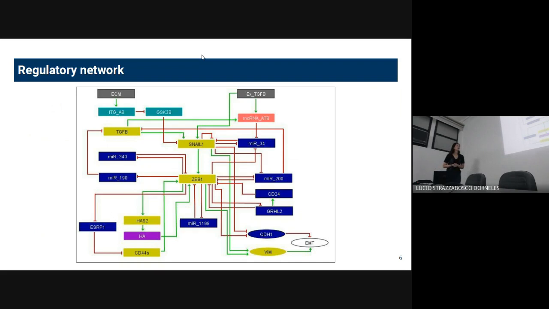And I'm looking for the hybrid states because in the cancer context, the hybrid states in EMT are more aggressive than the other states, the epithelial and the mesenchymal.